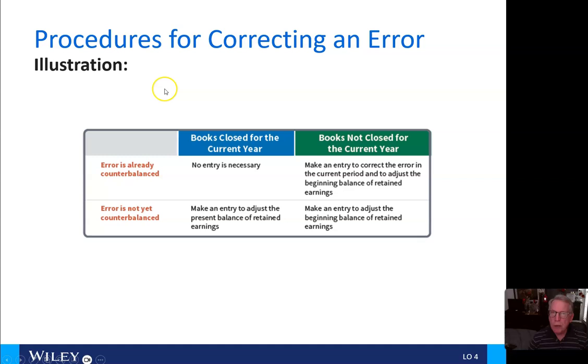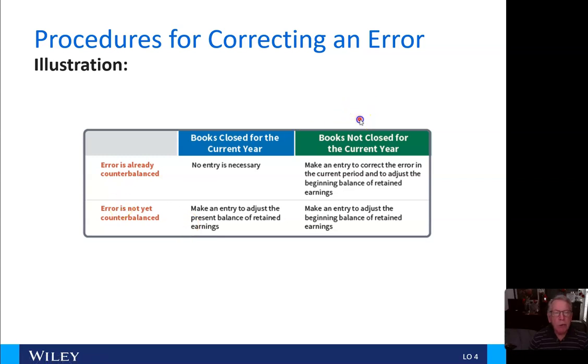Okay, so the procedures for correcting an error. Here's our illustration. If the books are closed for the current year and the error is already counterbalanced, no entry is necessary. If the error is not yet counterbalanced, we make an entry to adjust the present balance of retained earnings.